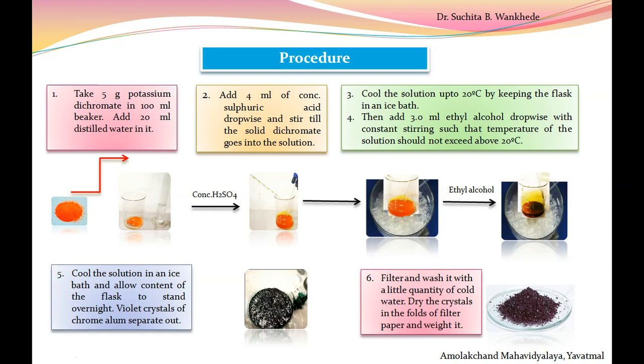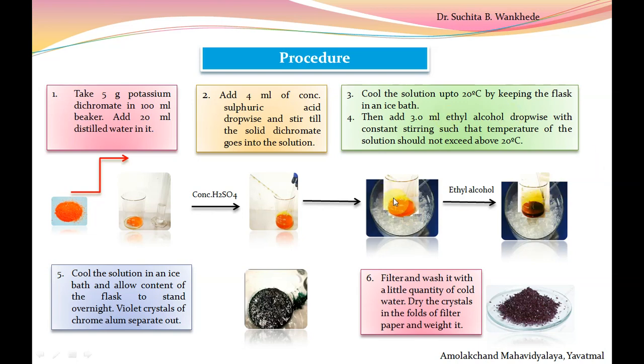To this, now add 3 ml of ethyl alcohol drop by drop with constant stirring, taking the precaution that temperature should not rise above 20 degrees Celsius, as the addition of ethyl alcohol into the reaction mixture gives an exothermic reaction, and the drop by drop addition of ethyl alcohol generates heat in the reaction.